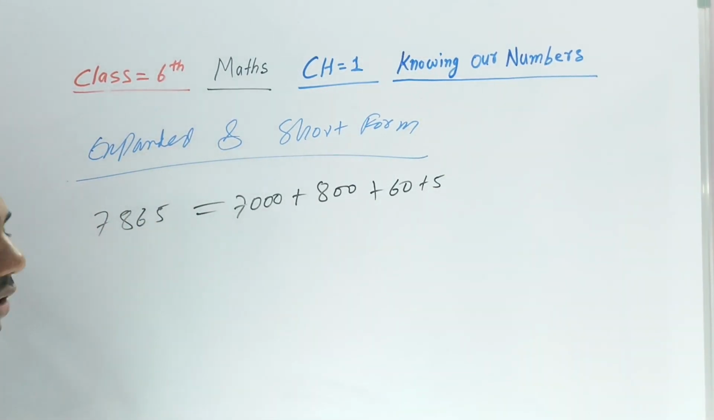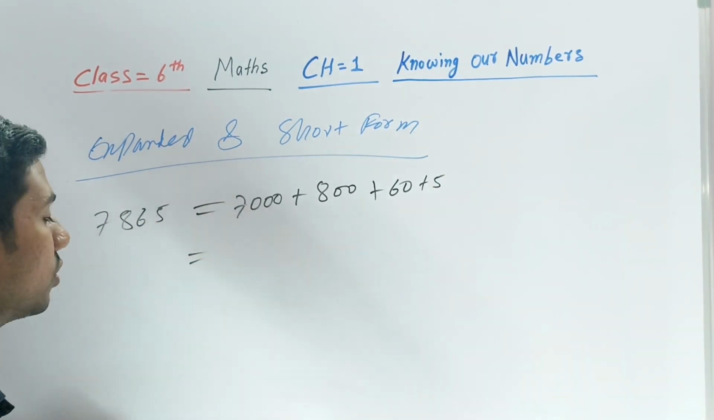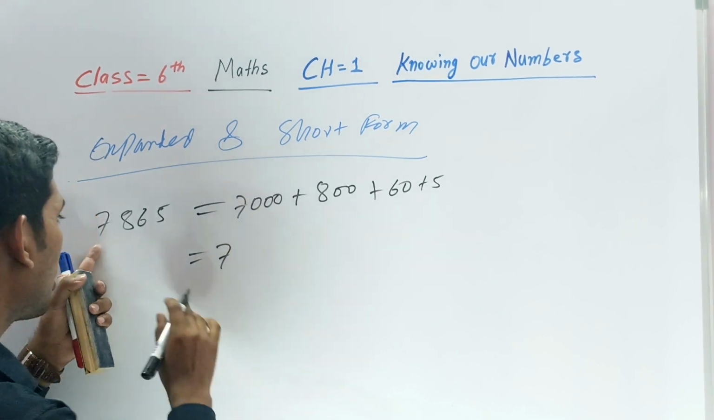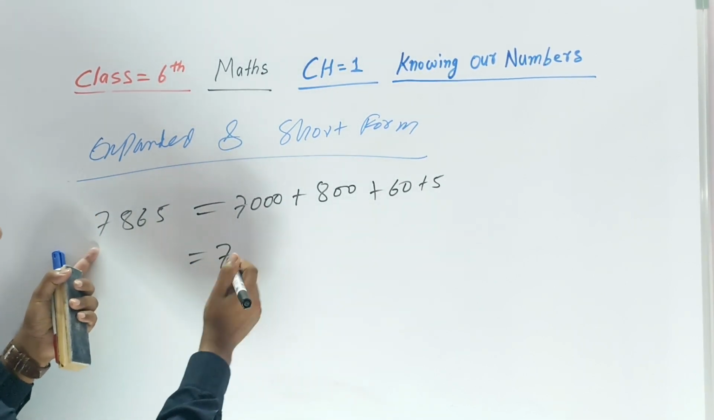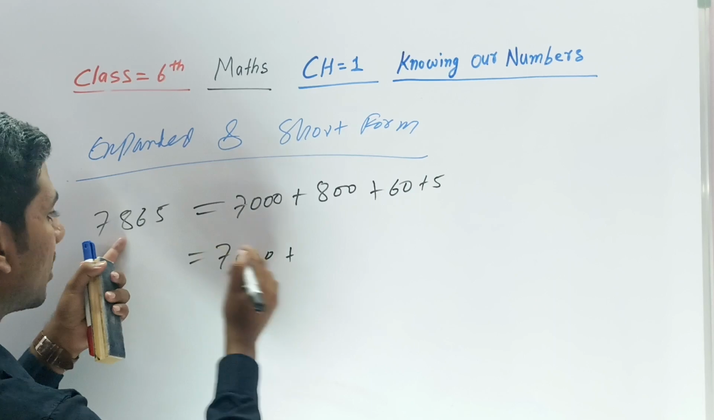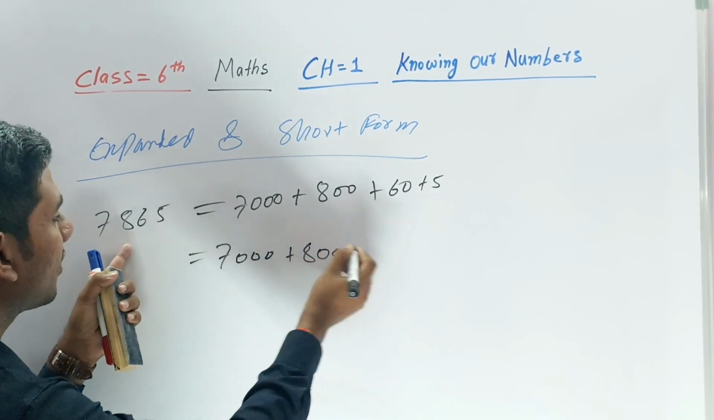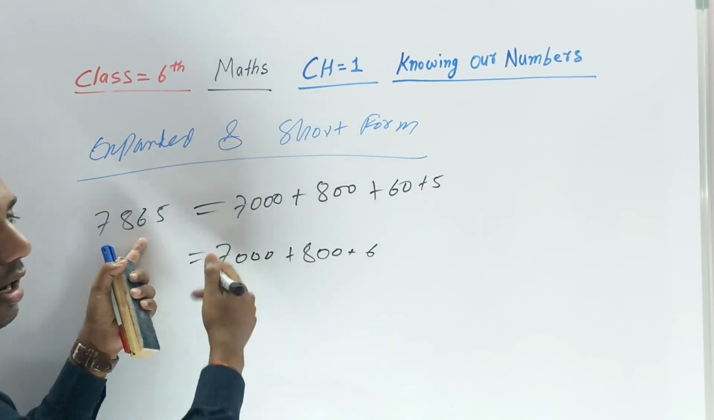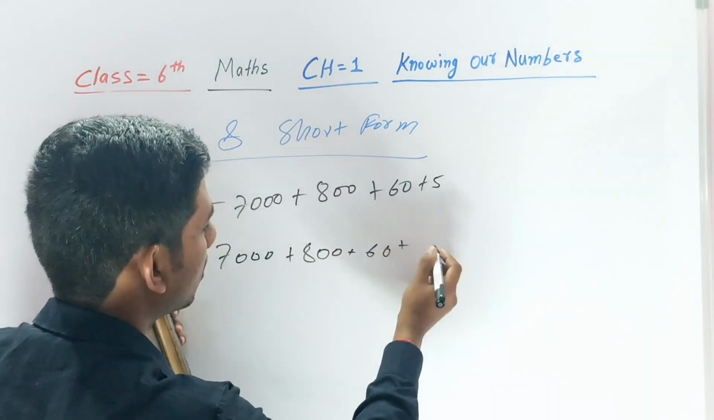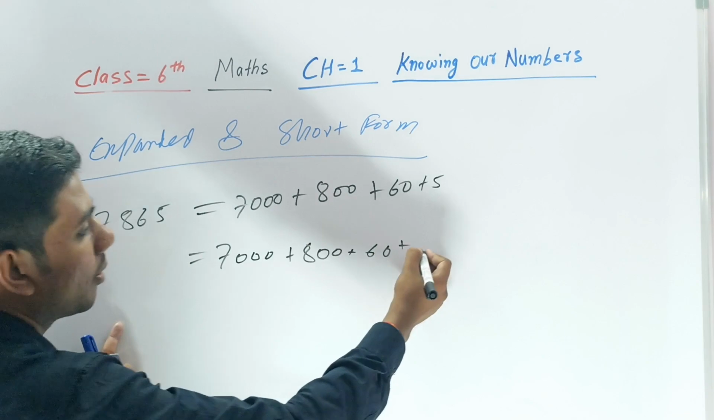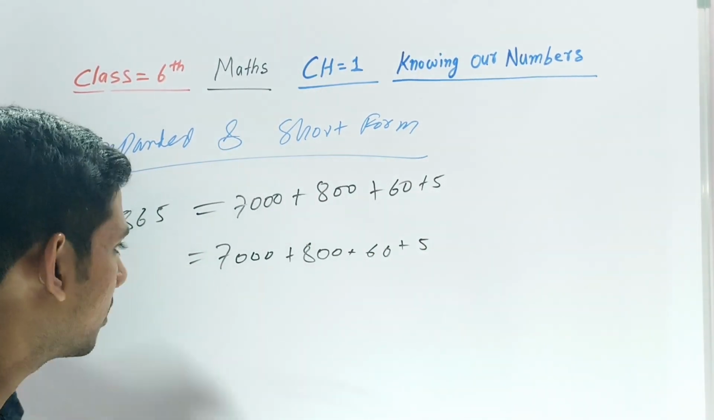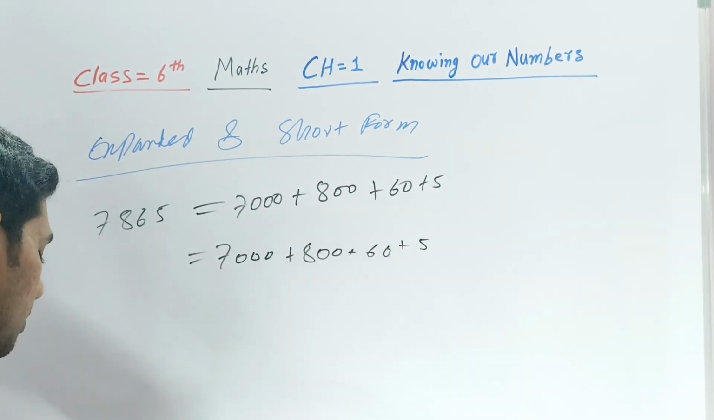Otherwise, you can expand this number like this also. This is 7. How many digits come after it? 1, 2, 3 digits, so put 3 zeros. Then 8. After that, 2 digits, so put 2 zeros. Then 6. After that, only 1 digit, so put 0. Then 5. After that there are no digits. That is the expanded form.